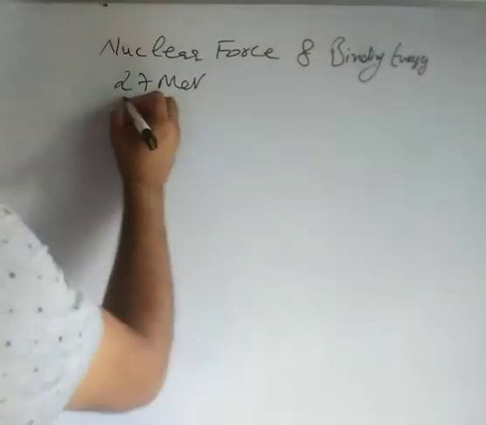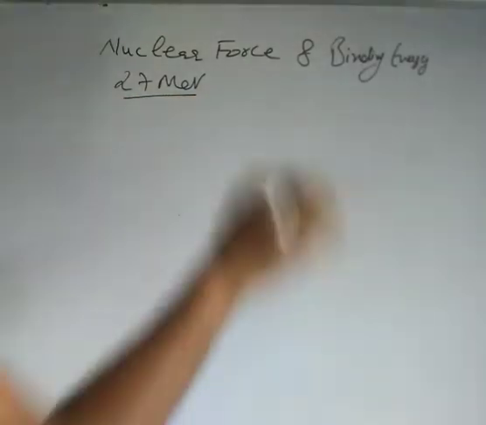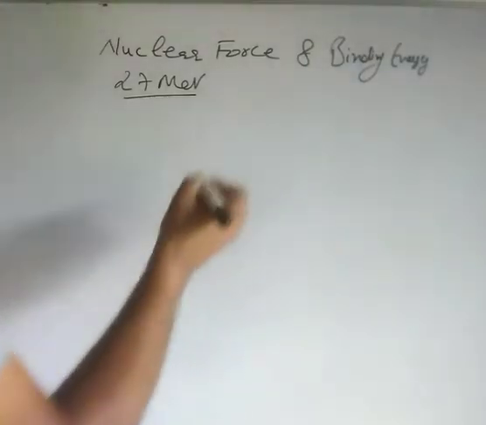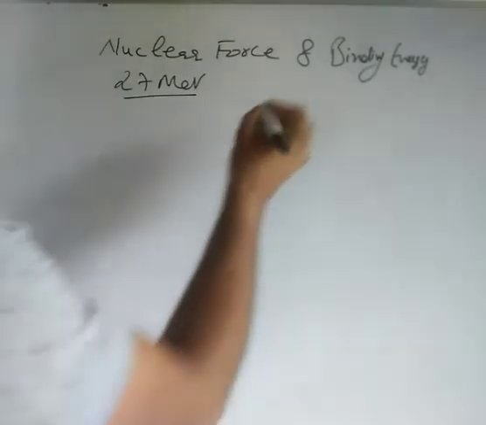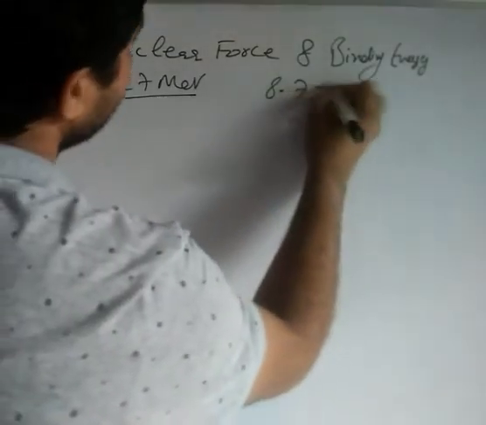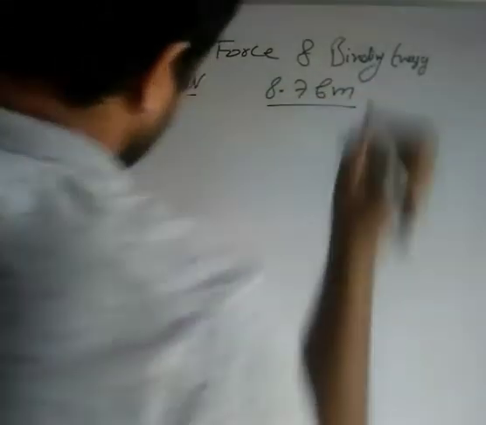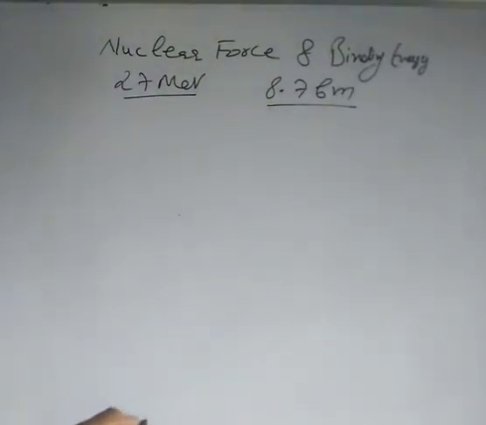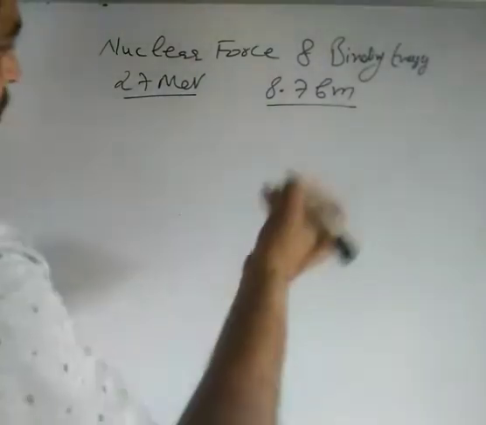The energy at which that breakdown occurs can be used to estimate the size of the nucleus. When we do the calculations, we find that the nuclear size came out to be approximately 8.7 femtometer.